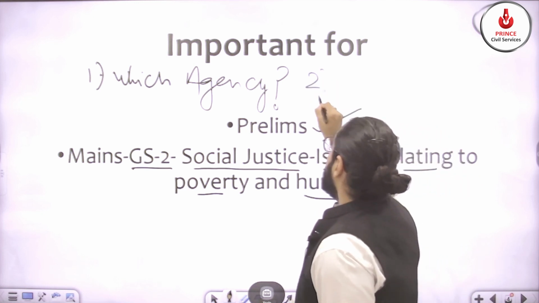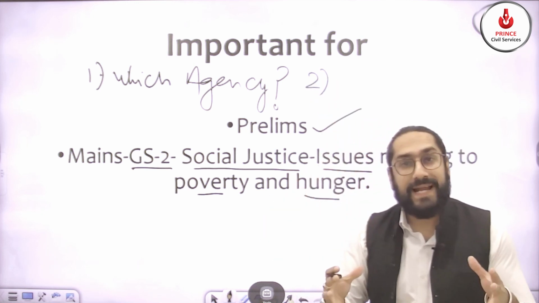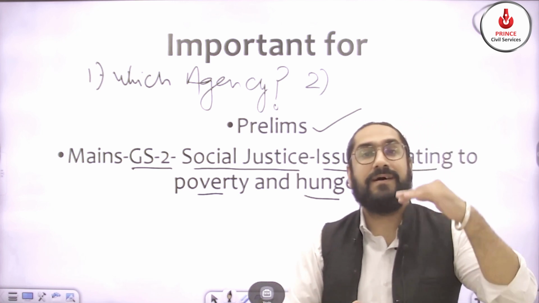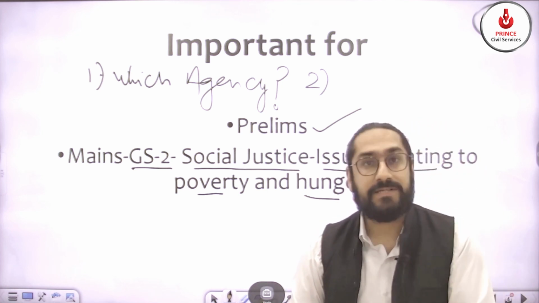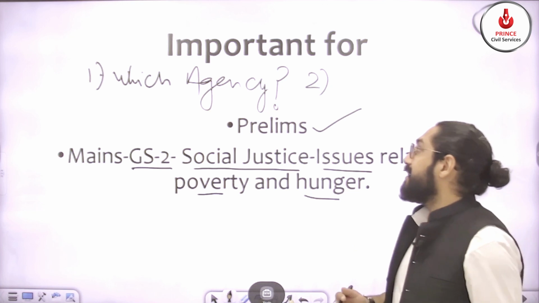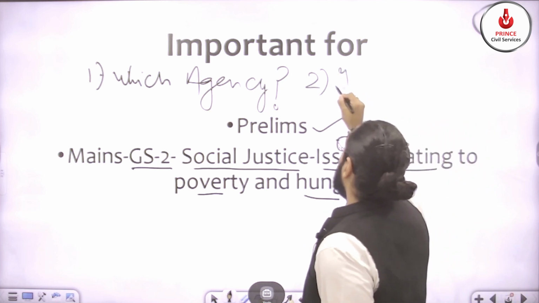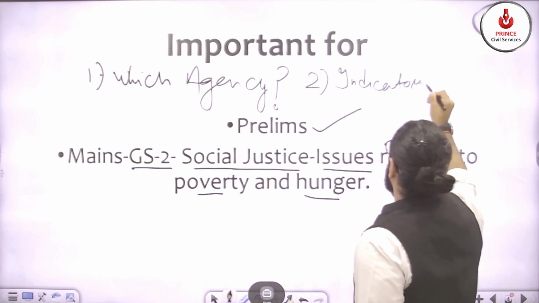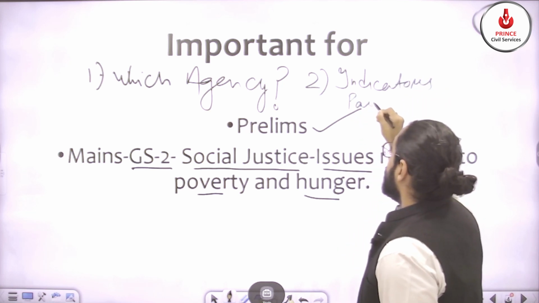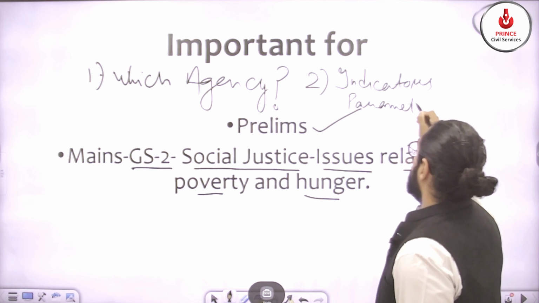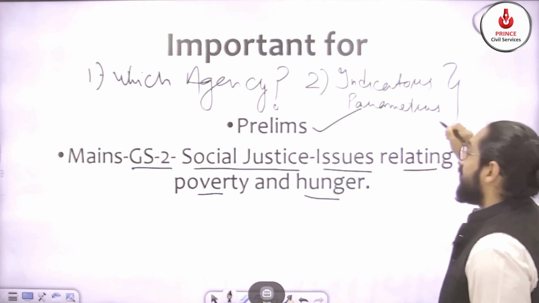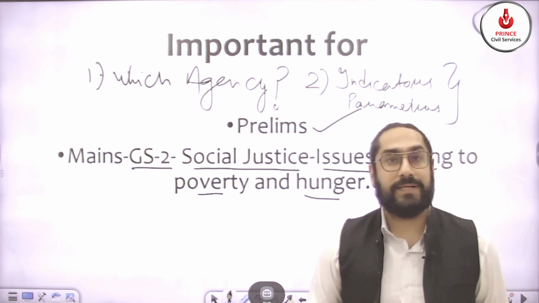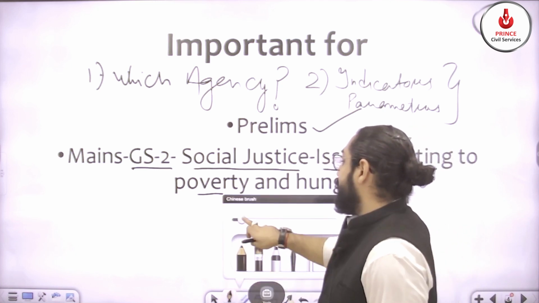Number two, reports or indices are a kind of ranking system. They measure something. So you need to consider what are the indicators or what are the different parameters which are taken into account while making this index.